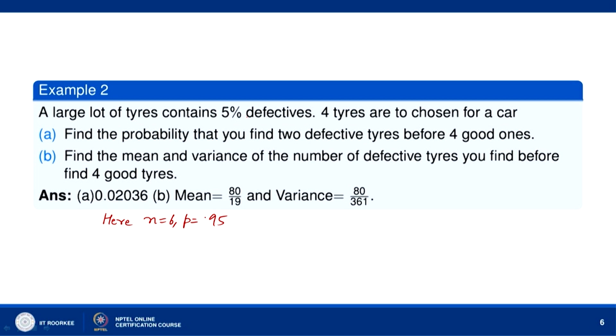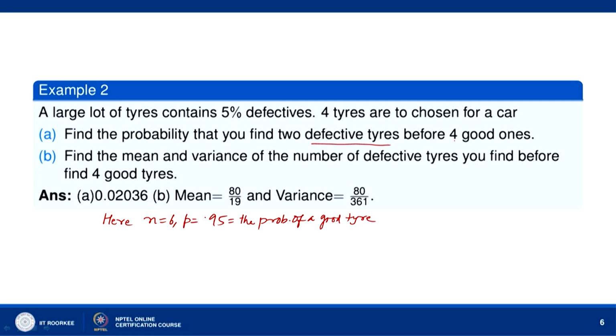So, the probability of a defective tire is 0.05 and the probability of a good tire is 0.95. This is the probability of a good tire. And we need to have 2 defective tires before we get 4 good ones.